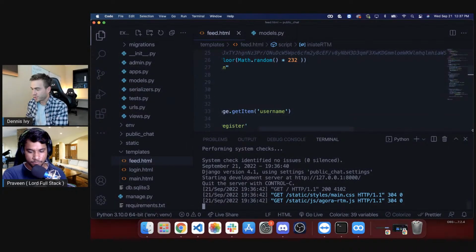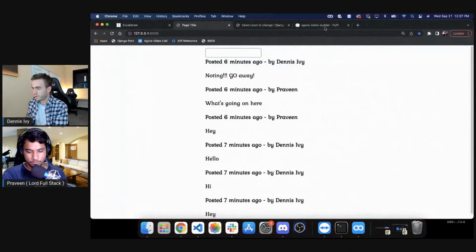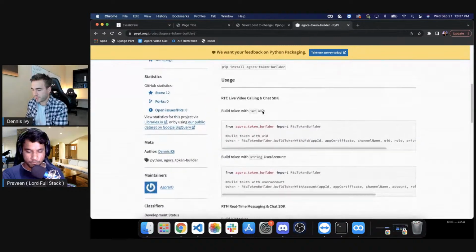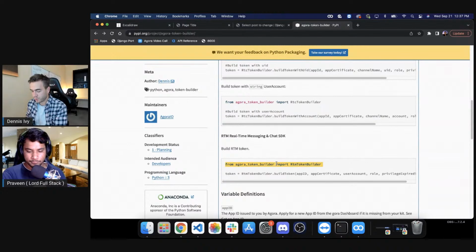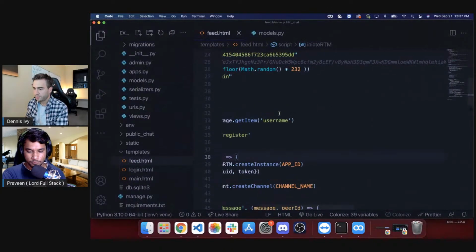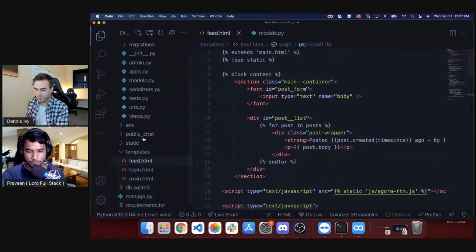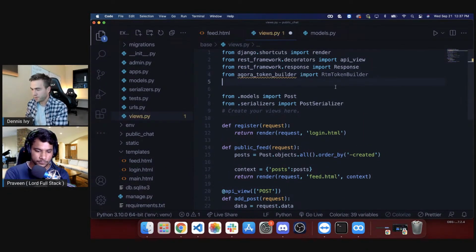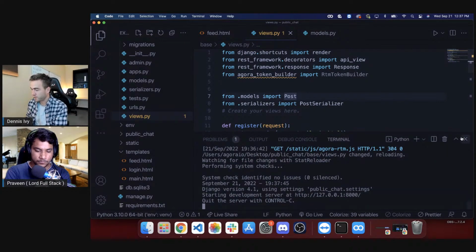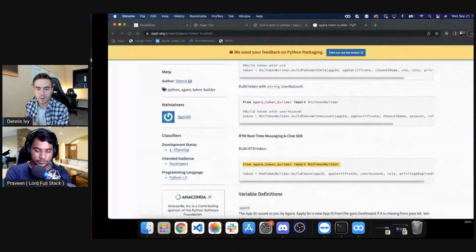Okay, so we installed the token server, and we have to use the RTM token builder. So from Agora token builder, import not RTC, but the RTM token builder. And I actually have a video on this, so I'm probably going to do some copying and pasting here because I haven't done this in a while. So first of all, we're going to import the Agora token builder. Okay, everything's working well. The package is installed.